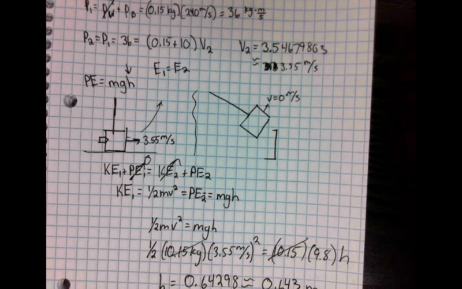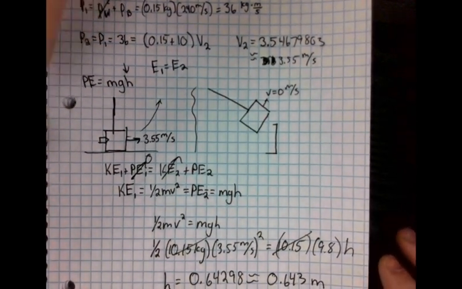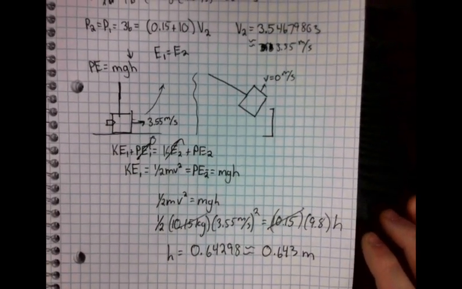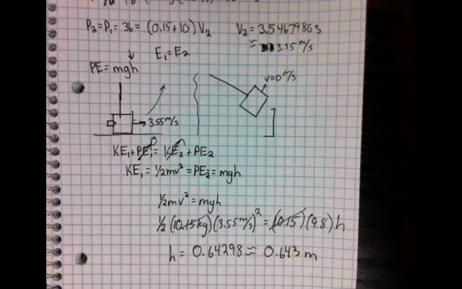It will rise up 0.643 meters after it has been shot. So the question starts kind of weird, and it's a little bit difficult to figure out where it's going, but we can connect things from last chapter to actually solve this really interesting physics problem.